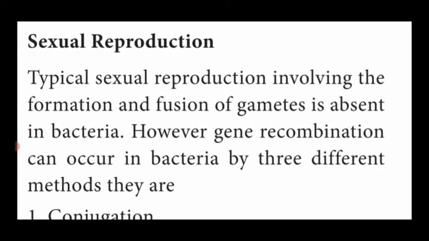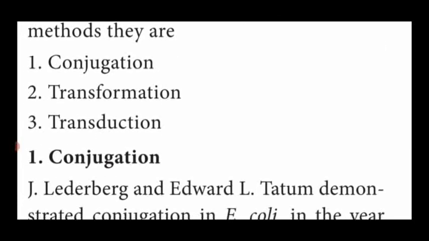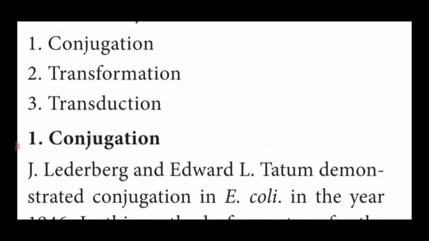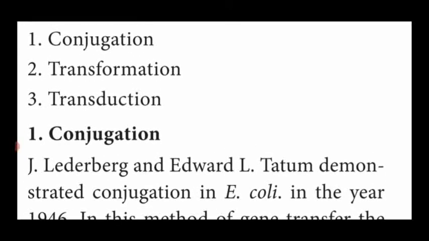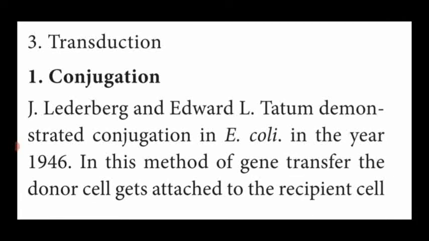Thus, sexual reproduction in bacteria is divided into three types. One is conjugation, second is transformation, and third is transduction. So these are the three methods of sexual reproduction in bacteria. First, we are going to see conjugation.